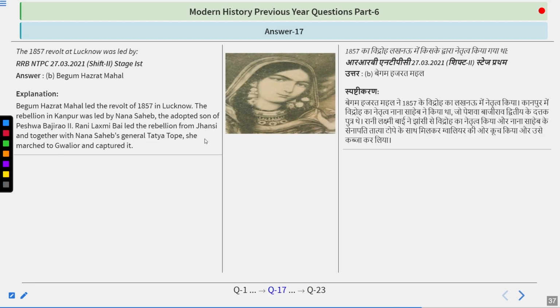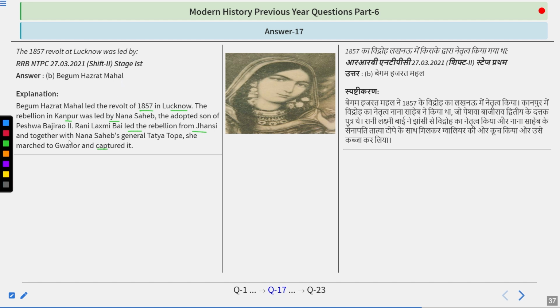So Begum Hazrat Mahal led the revolt of 1857 in Lucknow. The rebellion in Kanpur was led by Nana Sahib, the adopted son of Peshwa Bajirao II. Rani Lakshmibai led the rebellion from Jhansi, and together with Nana Sahib's general Tatya Tope, she marched to Gwalior and captured it. So the answer is Begum Hazrat Mahal.